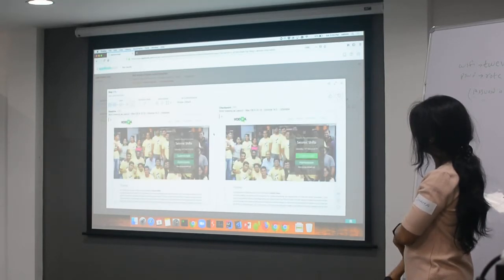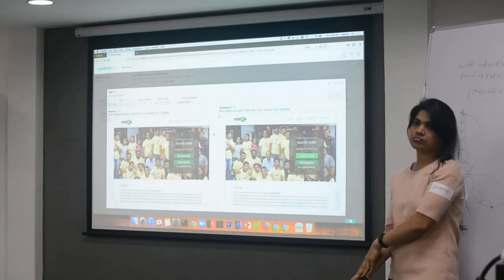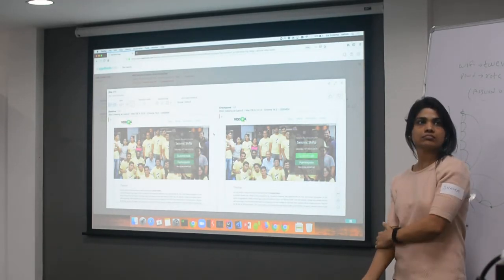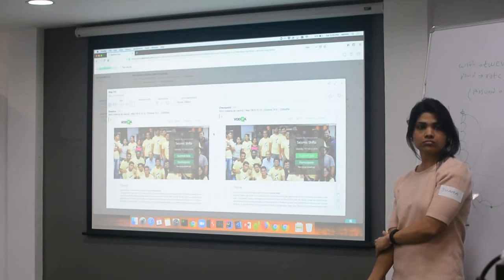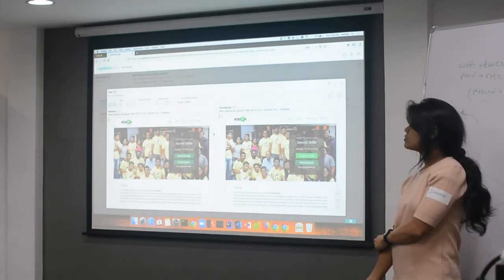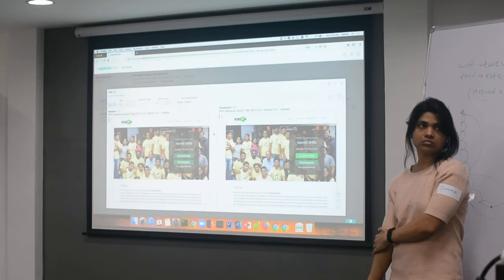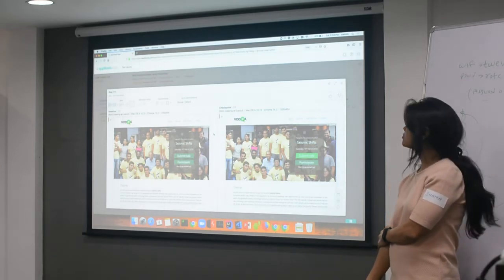And there is something called layout. The moment I chose layout, the error is gone. The reason is that it will not compare fonts, text and font sizes in layout. It will not even compare colors. Only strict compares colors. It will just see whether the layout is proper or not.